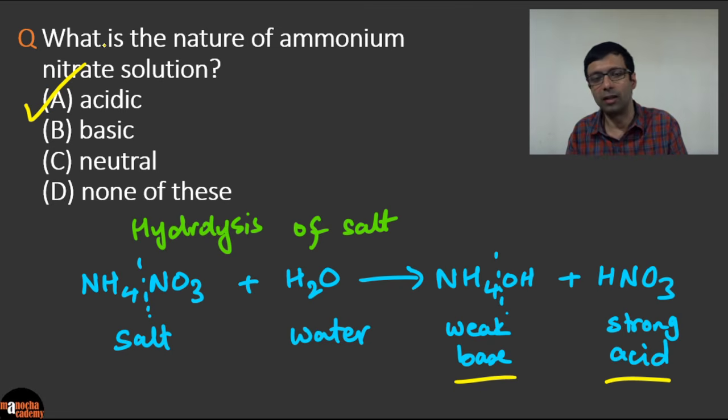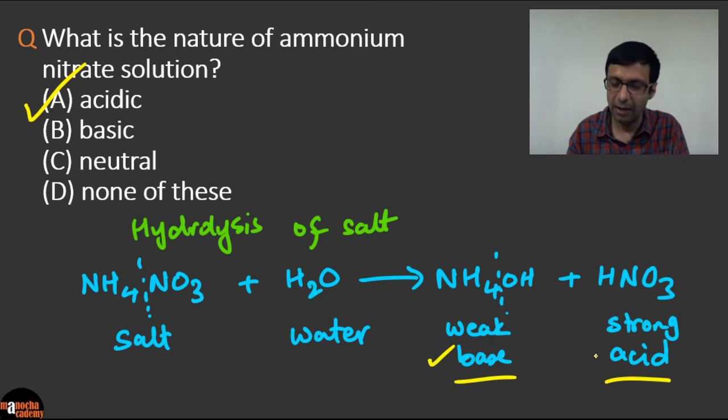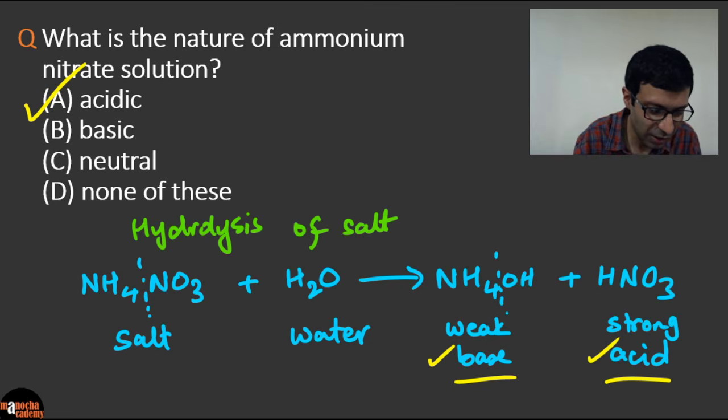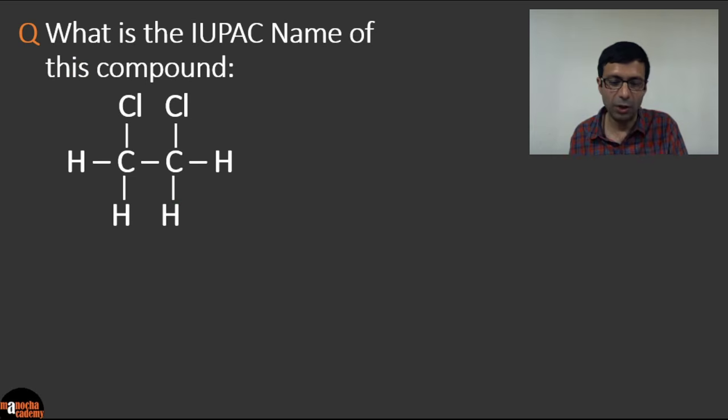But note the trick here. It's okay if you got it wrong, doesn't matter. What is the trick of this question? That you do salt plus water and then you are going to get a base and an acid. Okay, so it's the opposite of neutralization. Neutralization is acid plus base gives salt plus water. Here you do the opposite and then analyze the products. Here we have a weak base and a strong acid. So it's going to be acidic in nature. Excellent. Let's move on to the next question.